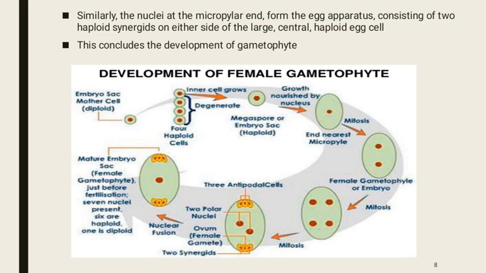The remaining three antipodal cells remain at the chalazal end and two synergids remain at the micropylar end. After the nuclear fusion, you can see the mature embryo sac or female gametophyte, which is just before the fertilization. 7 nuclei are present: 6 are haploid and 1 is diploid, which is formed by the fusion of two polar nuclei which come to the center.